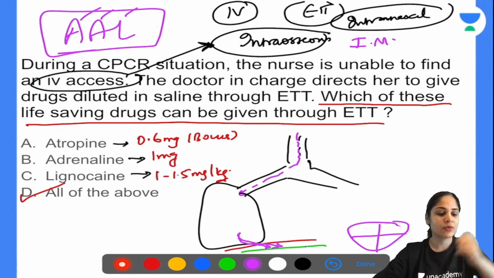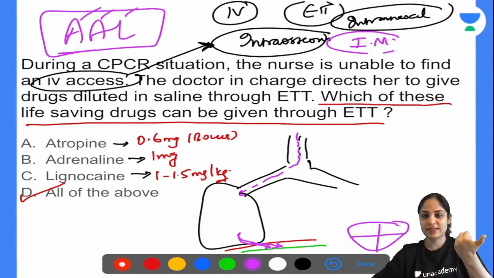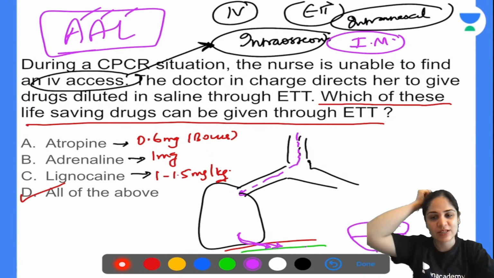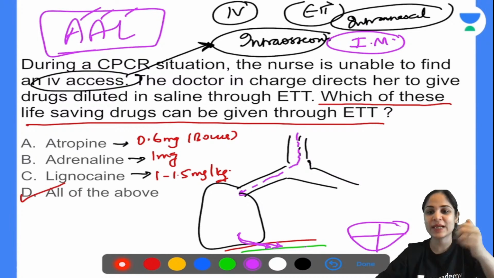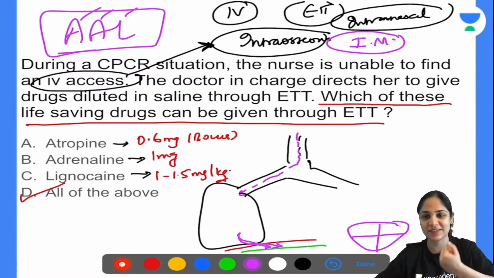Then some people say you can give intracardiac also. So directly just take the syringe and needle and push it into the heart, but that's not indicated anymore because it can cause cardiac tamponade. So that is seen only in that, what is that movie? Twilight movie, in which he gives intracardiac venom.